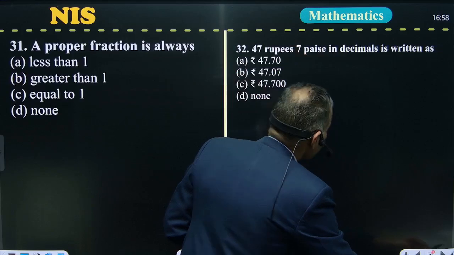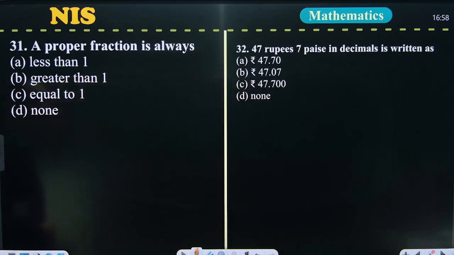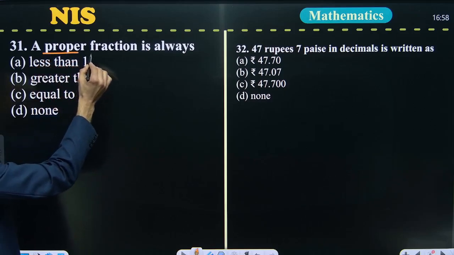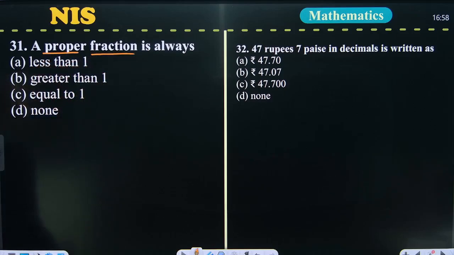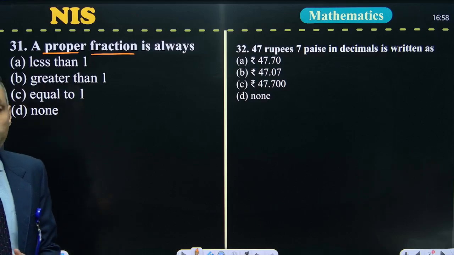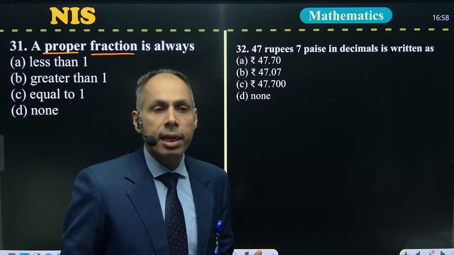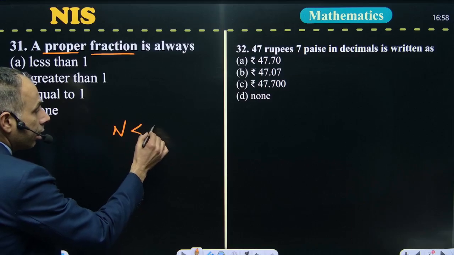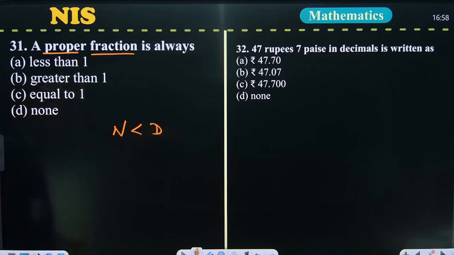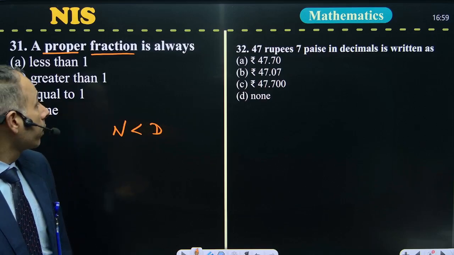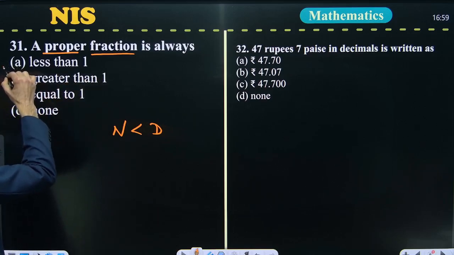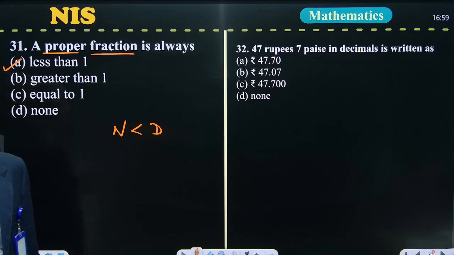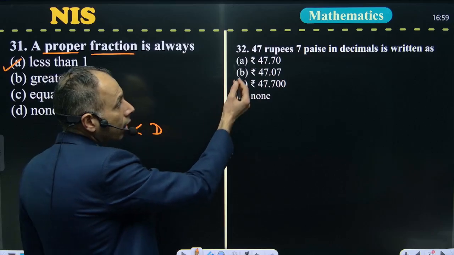Next question, 31st. A proper fraction. Proper fraction means whenever the numerator is less than the denominator. If the numerator is less than the denominator, then the answer will always be less than 1. So the answer of this question is the first one, that is less than 1. If there is a proper fraction, it means the answer will always be less than 1. Next, 32nd question.